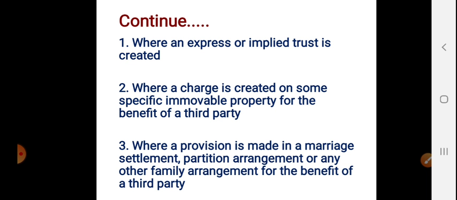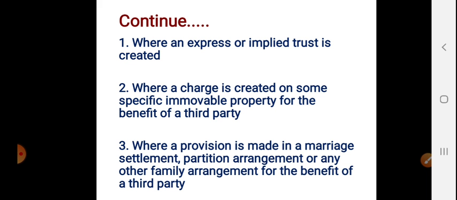Next we'll see the second one, where a charge is created on some specific immovable property for the benefit of a third party. Where a charge is created on some specific immovable property, which cannot be moved, for the benefit of a third party, the third party can sue upon the contract, though he is a stranger to the contract.